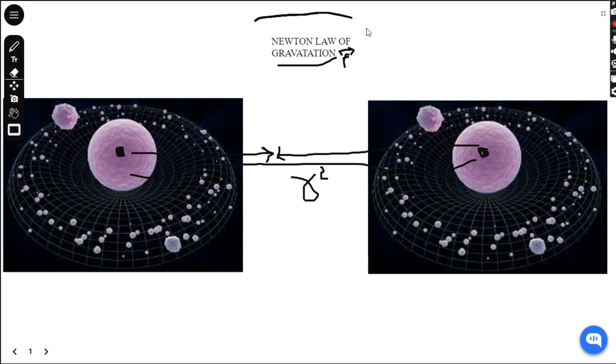This is Newton's law of gravitation, which is also known as the inverse square law, 1 upon r squared. So what's the statement of this law? We can write it here, that would be convenient.